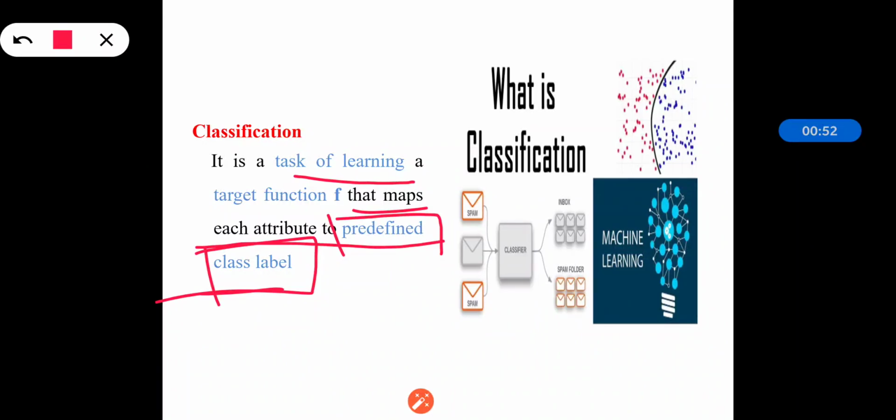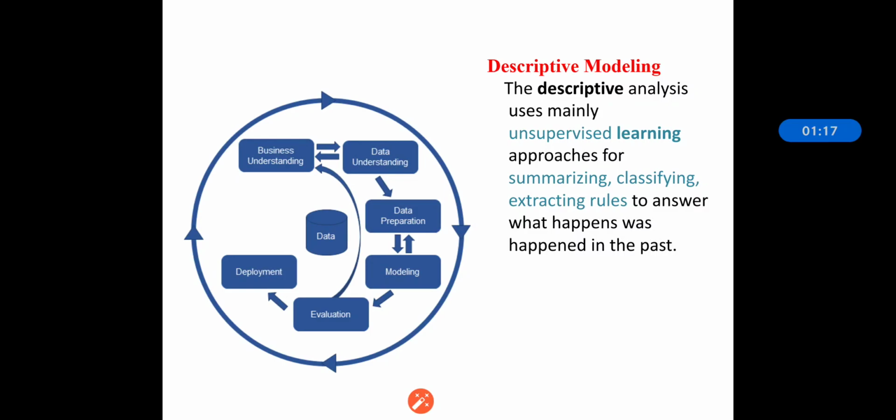That is, it is the task of learning where we are mapping each attribute set X to one of the predefined class labels Y. That is nothing but classification, and the target function is known as the classification model. The target function we derive from the training is mainly called the classification model.